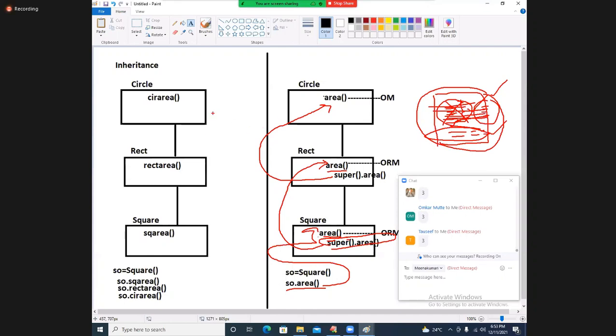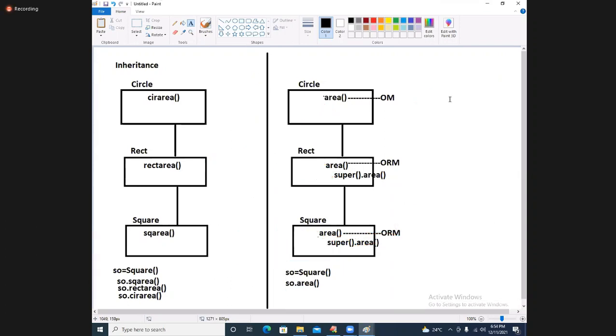So here, how much memory space? 3 different memory spaces are taken, with 3 results coming separately by creating 3 memory spaces. Here, how many memory spaces am I getting? 1 memory space for all the 3 methods. Are you understanding, students? Is it understandable or not? Is it clear? Yes.